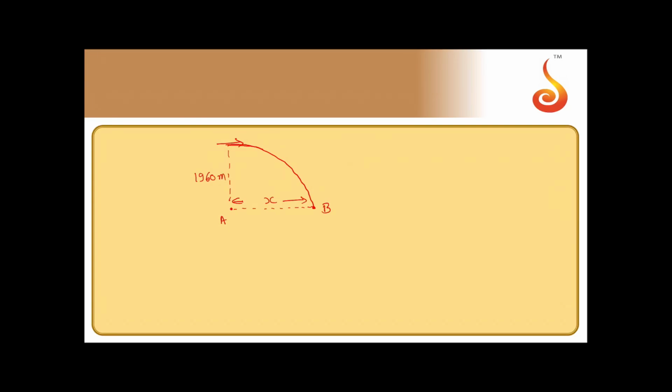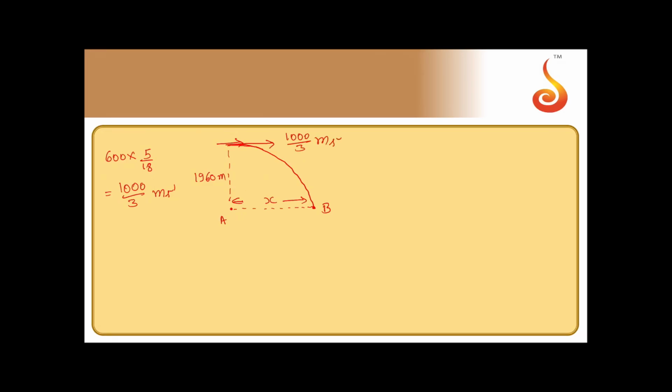So this height is given 1960 meters. So horizontal velocity is 600 km per hour. So convert it to meter per second. So that will be 600, conversion factor is 5 by 18, so 1000 by 3 meter per second.